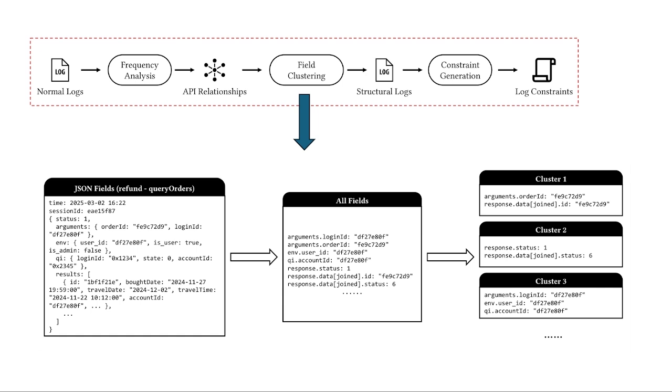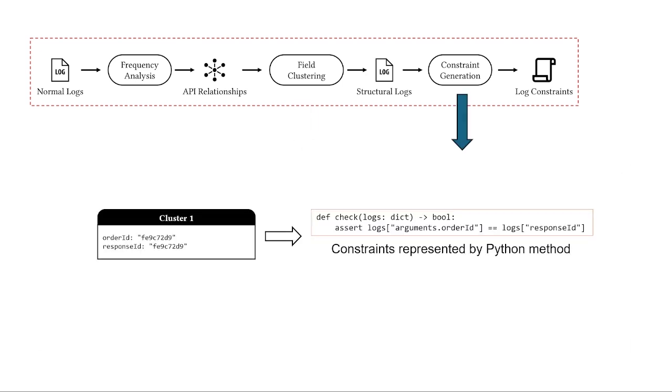accurate constraints. Using these clusters, the system generates executable Python rules that capture consistency conditions, such as ensuring an order ID used in one API must match values returned by another. These rules form the backbone of interpretable anomaly detection.